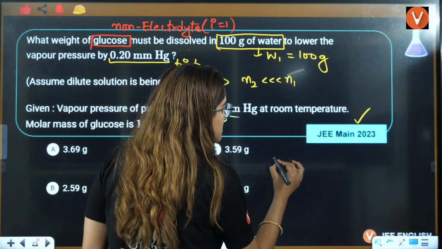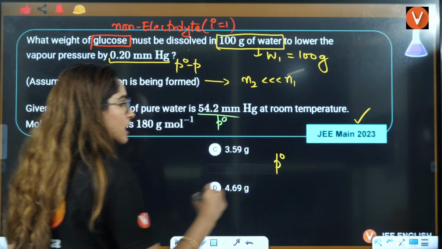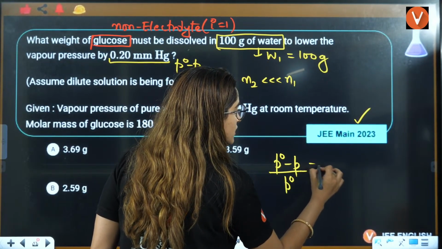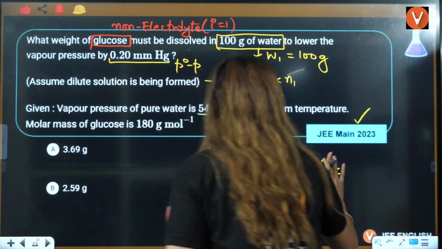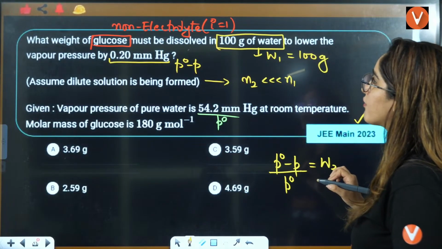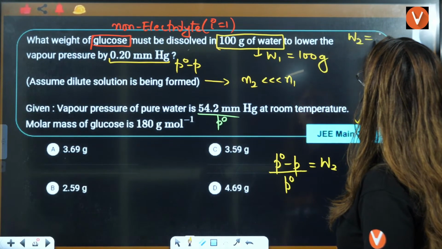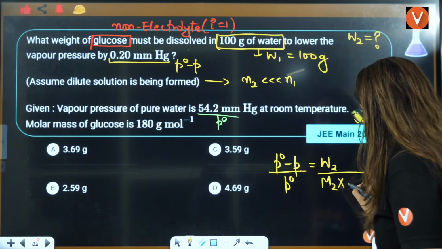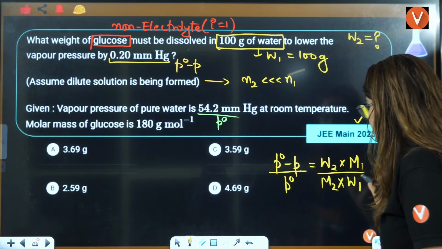The formula will be P naught minus P by P naught equals n2 by n1. This will be W2. What they are asking you is the weight of glucose, so W2 is what they are asking. W2 by M2 multiplied by W1, this is M1.